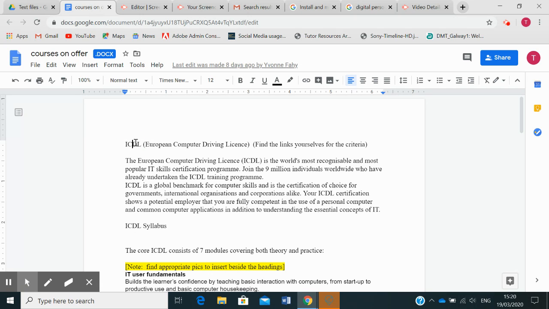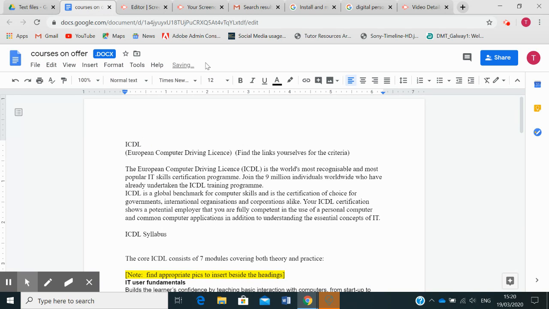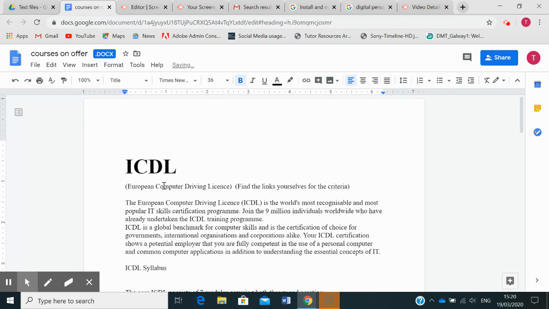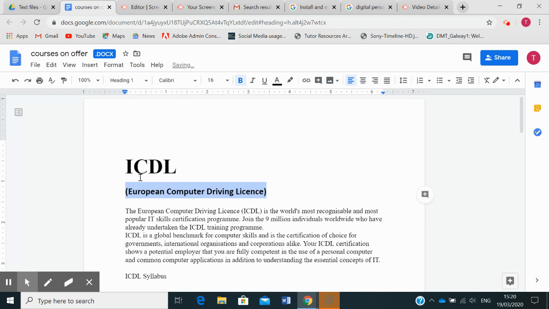Okay, so you can see that this is text. It's been stripped of all formatting, so I need to format this myself. I would edit it like a document. I'm going to put a title heading in here. Find the links yourself for the criteria, that's fine. So I'm going to have European Driving License in there. I'm going to highlight this text, come up here and put in Heading 1.